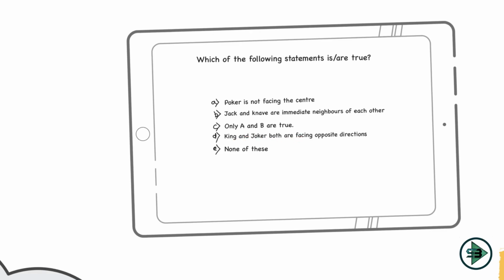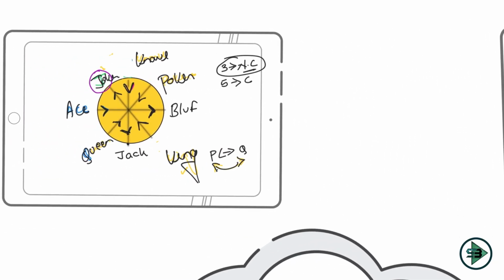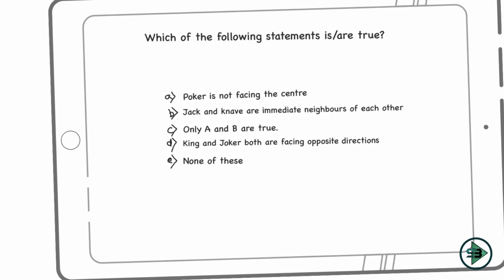Let's see this. King and Joker both are facing opposite direction. So how is King looking? King is facing inside. Yes. And Joker is facing outside. Yes. So they are actually facing opposite directions, because King is facing towards the center and Joker is facing away from the center, and this turns out to be our right statement. So which of the following is true? Only D. I know A was not true, B was not true, and D is the only true statement in this case. So D is my answer.